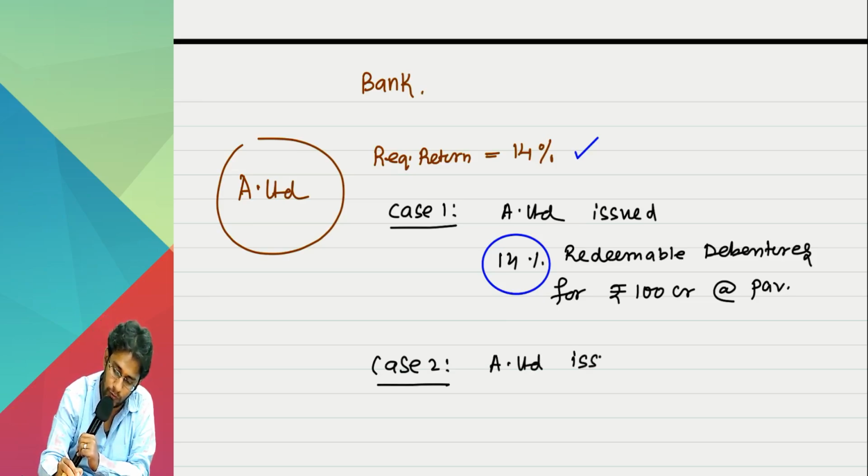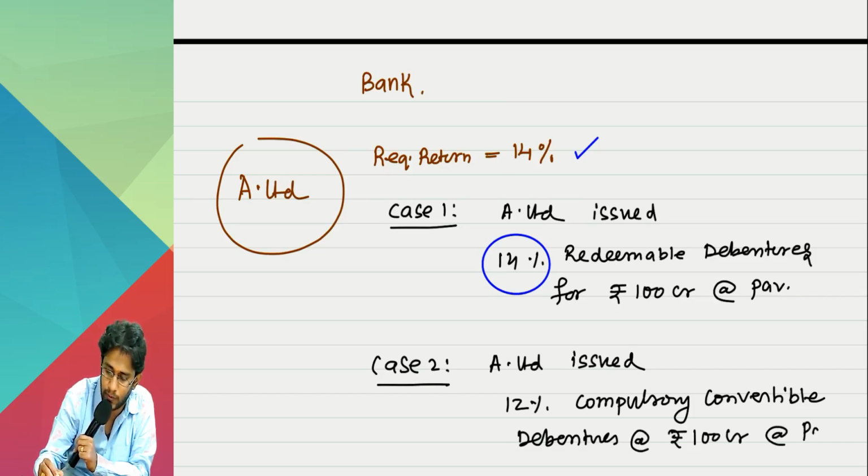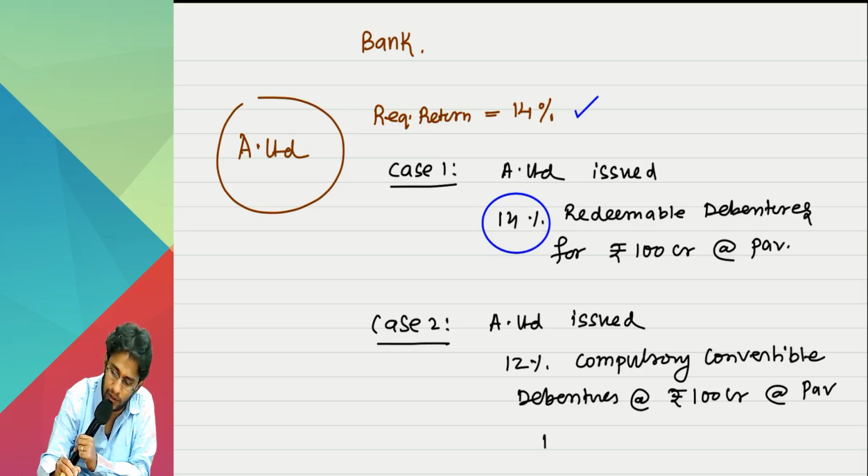A Limited issued 12% compulsory convertible debentures of rupees 100 crores at par. Ultimately, one lakh shares are issued at year 4.